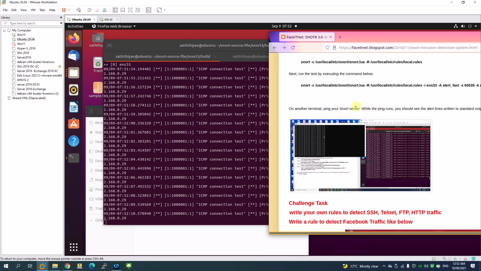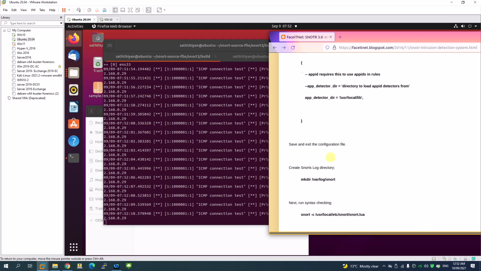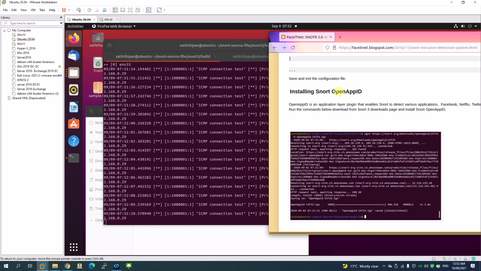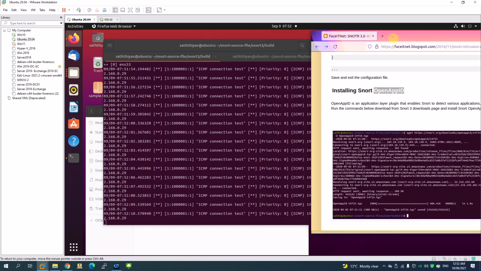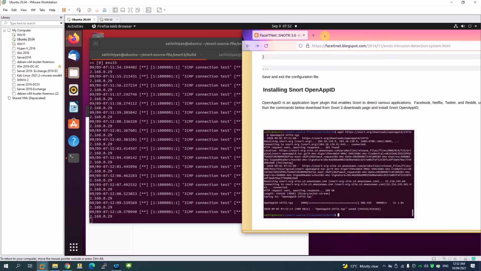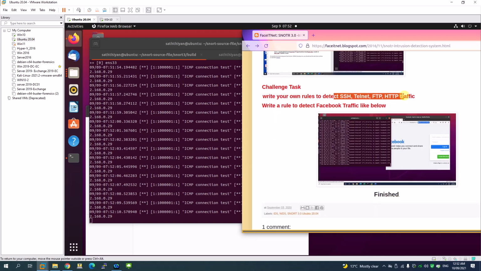Of course, I skipped the OpenAppID part just because there are a couple of issues that I have to fix. So I'll fix that when I update here. So skip the OpenAppID part, but the rest of the things should work here perfectly. Well, what you can do is after this, you can write your own rules to detect different types of traffic, right?